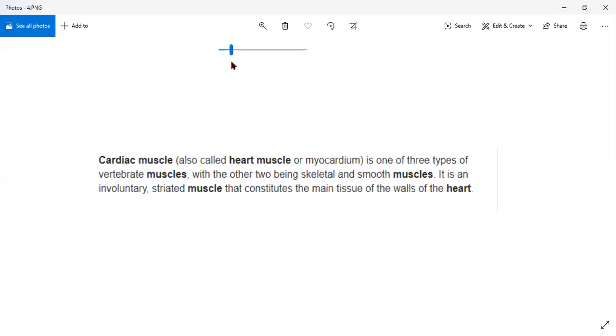So these are known as involuntary muscles. These involuntary muscles are also called cardiac muscles. These muscles are cylindrical, branched, and uninucleate, means having one nucleus. So just see the screen.